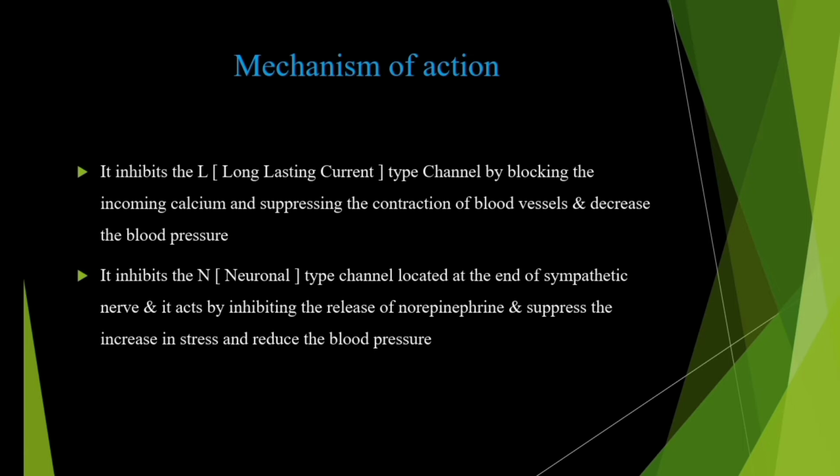So by inhibiting the release of the norepinephrine hormone, after the inhibition, it will suppress the increase of the stress. So the stress will be increasing because of it. The stress increasing will be suppressed by the inhibition of the norepinephrine. As the norepinephrine release is inhibited, the stress increasing levels, meaning the suppressing levels, will be decreased. So by the suppression, the blood pressure decrease will occur and it will become a normal range, meaning 120 to 130 range. So these are the mechanisms, the L-type mechanism and the N-type mechanism of the clinidipine.